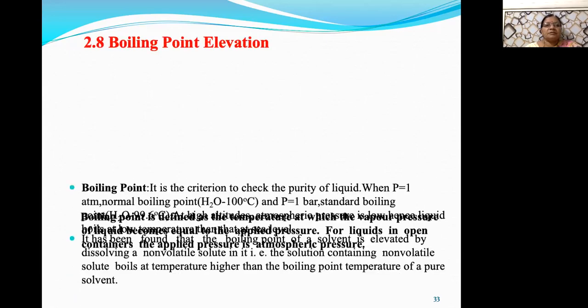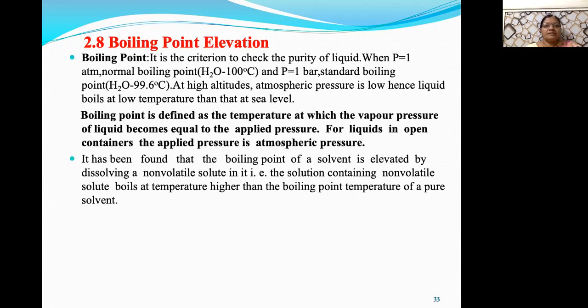Now boiling point elevation, that is the second colligative property. So here we start the second colligative property, that is boiling point elevation. Elevation means increase, that is increase in boiling point. So when non-volatile solute is added to the solvent, it gets dissolved to form the solution.